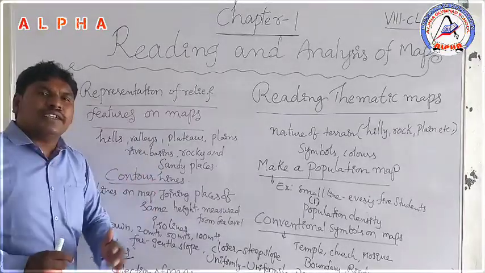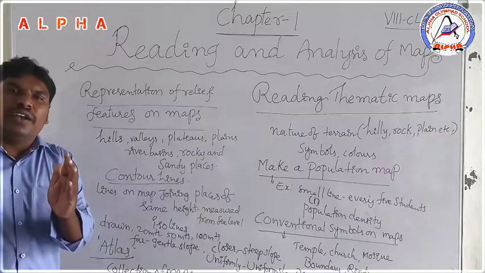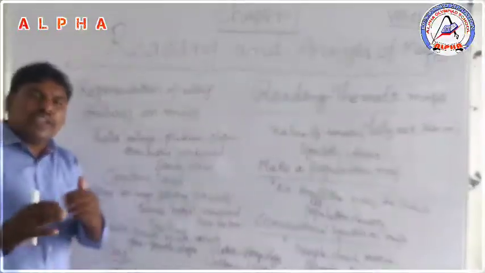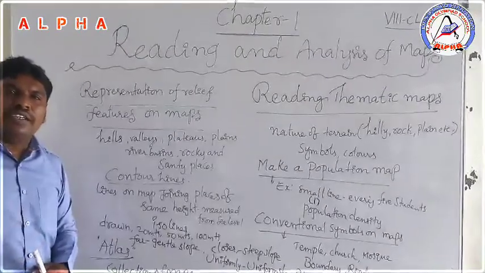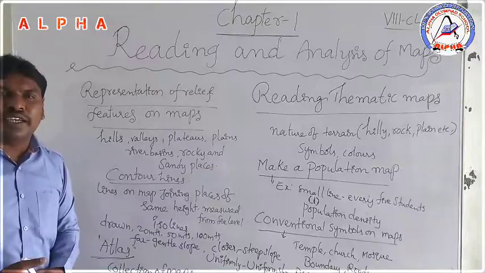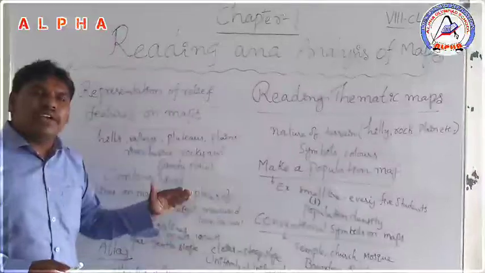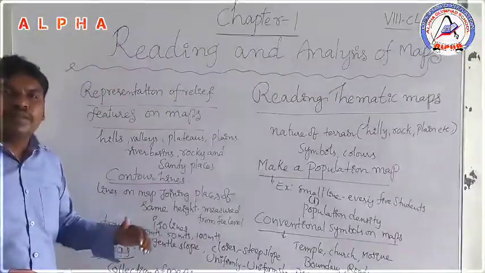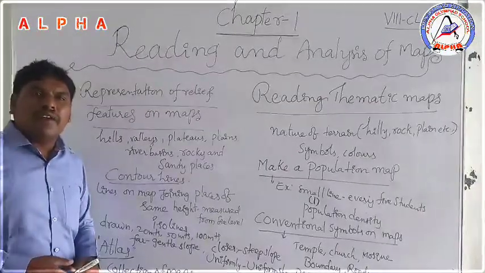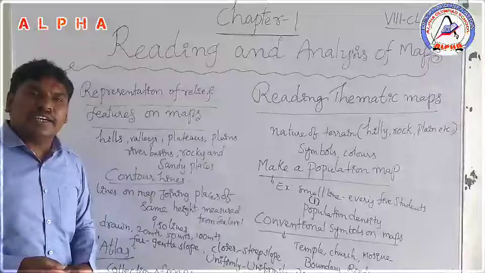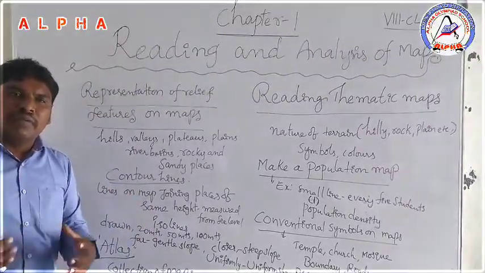Where is cotton crop more available in our Indian states, or where is sugarcane mostly grown? Or for mineral resources, where is more iron available, or coal, or gold, or copper?